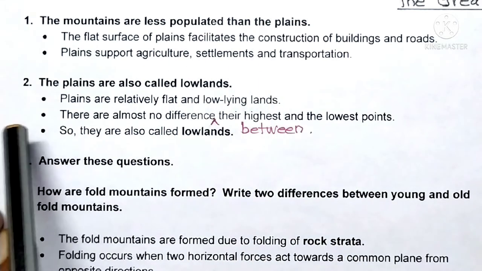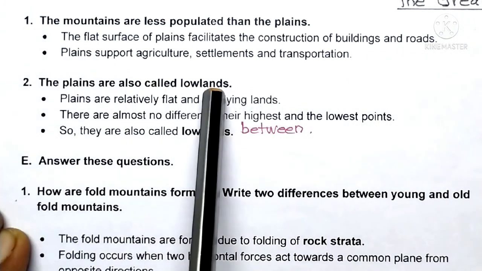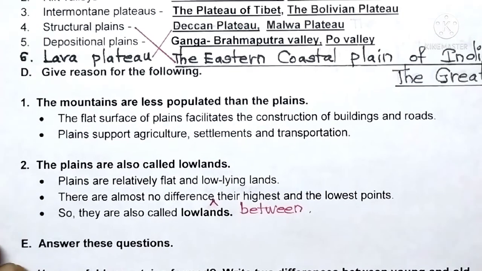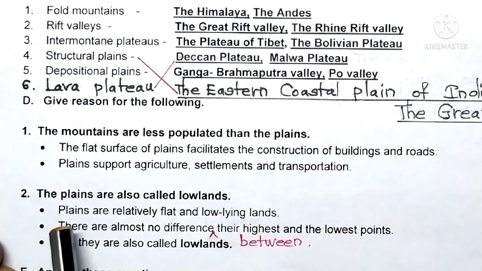Next one, second question, the plains are also called lowlands. The reasons are, plains are relatively flat and low-lying lands. There is almost no difference between their highest and the lowest points. So, they are also called lowlands.